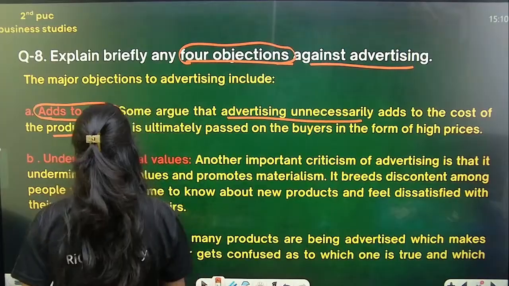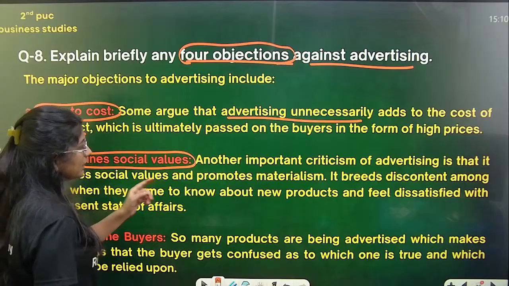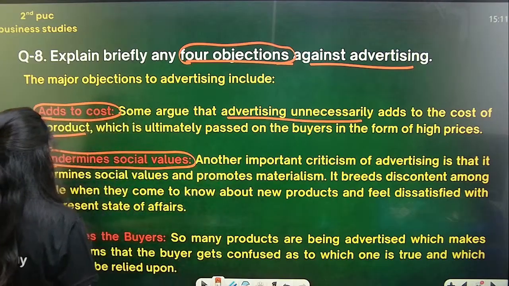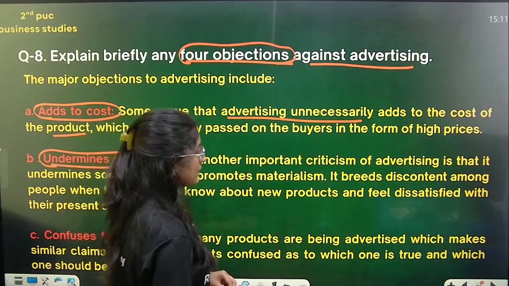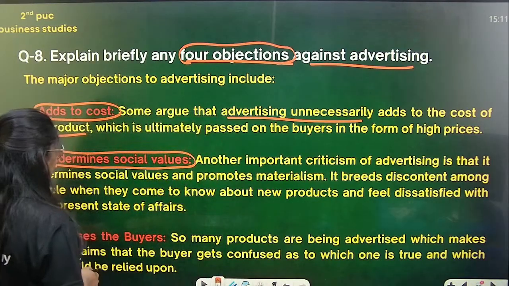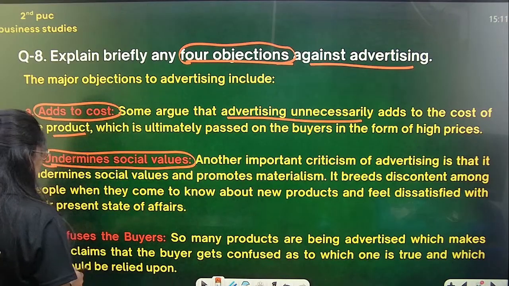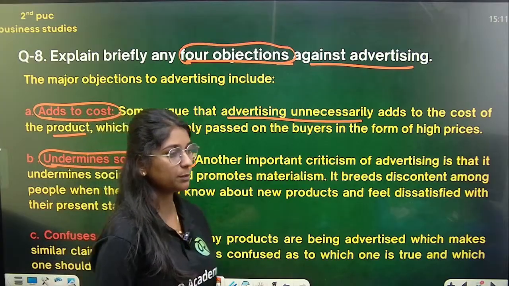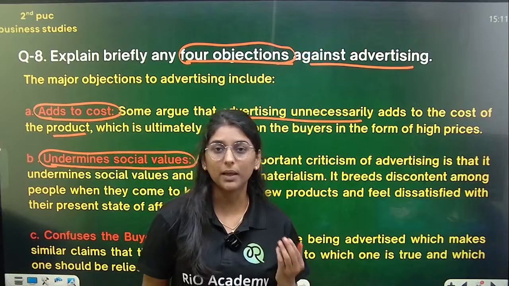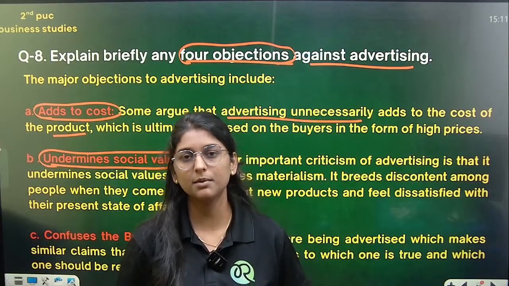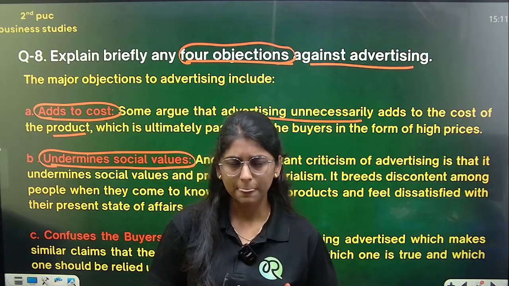The second one is that it undermines social values. So another important criticism of advertising is that it undermines social values and promotes materialism. So basically it breeds discontent among people when they come to know about a new product and feel dissatisfied with their present state of affairs. So basically, when advertising a product, everyone is going to tell about the merits of that product. When doing advertising, we say the product is like this and like that, and we do advertising.